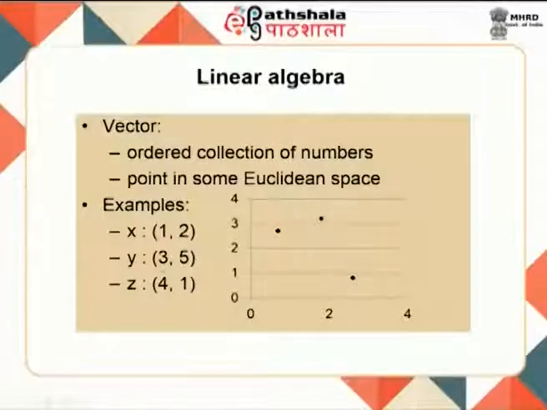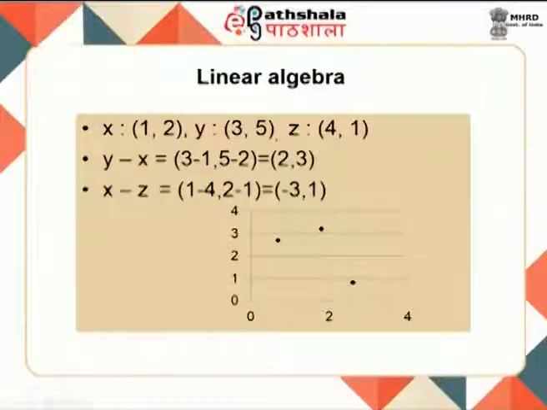So, a vector is an ordered collection of numbers and it is a point in some Euclidean space. For example, here you have x is 1 comma 2 and y is equal to 3 comma 5 or something, and z is equal to 4 comma 1. You can have any variable, any values. Now, x is this. So, y minus x you can define, which is 3 minus 1 and 5 minus 2, and x minus z is equal to this. This is normally how you do vector point arithmetic. We are not going to talk too much about that.